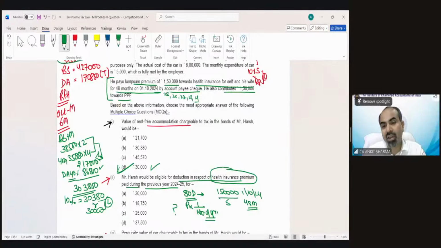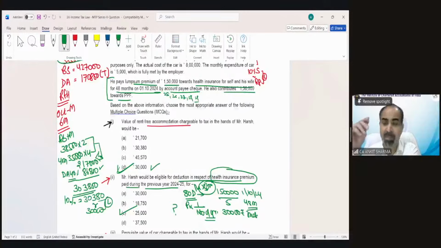So technically, for 5 years, he can take the benefit of 30,000 rupees of insurance premium. But 80D has the maximum limit of 25,000. So the benefit cannot exceed 25,000. So the correct option is option C in this case. There is Section 80D, I guess subsection 4, so you can go through the provision.